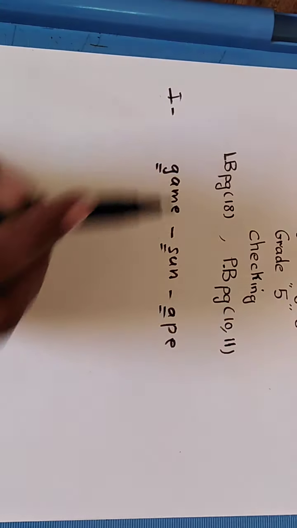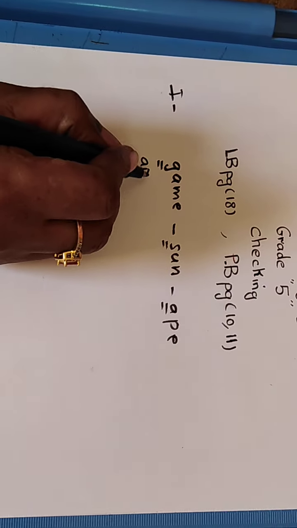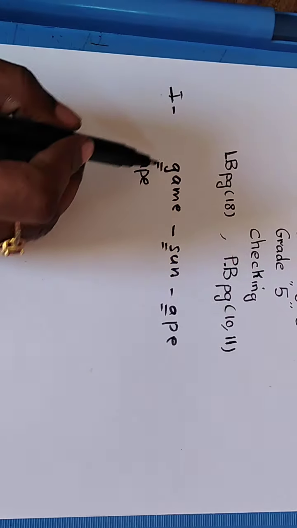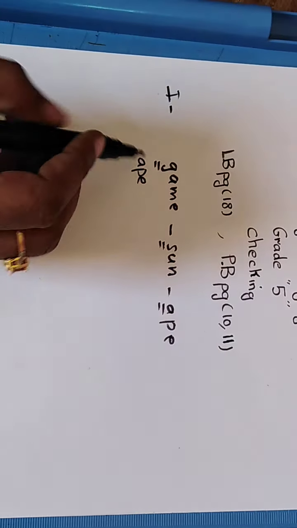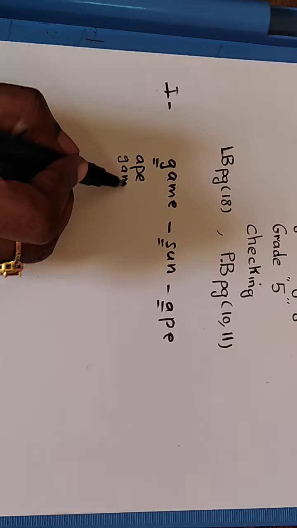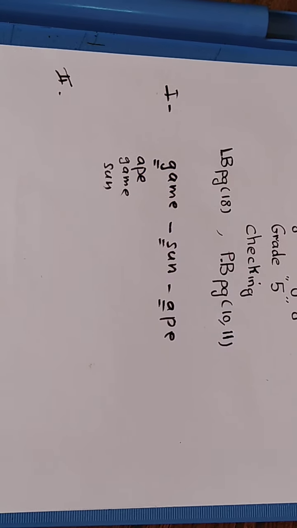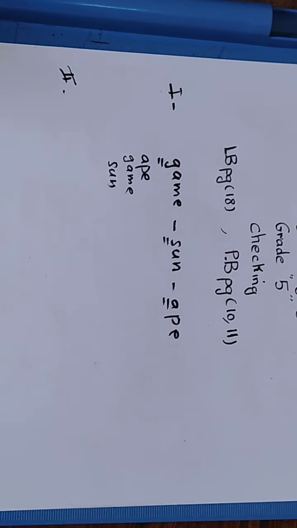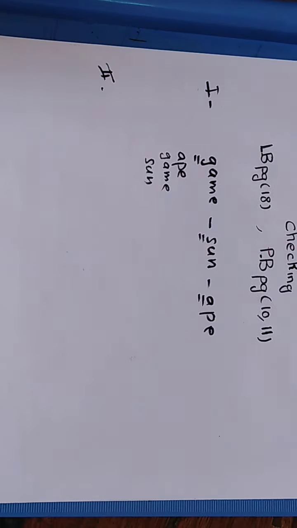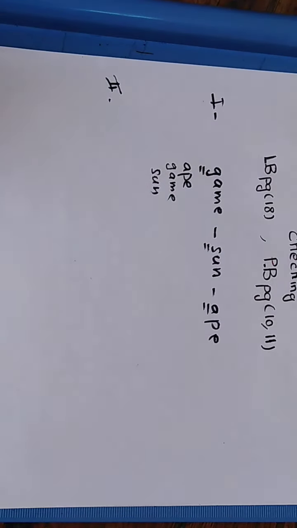Then we are going to see the order. A comes before S and G. So I put the first word is up, and then is it G or S? G, of course. Then comes the last one, sun. Or, if more than one word starts with the same letter, we should look at the second letter of the word.